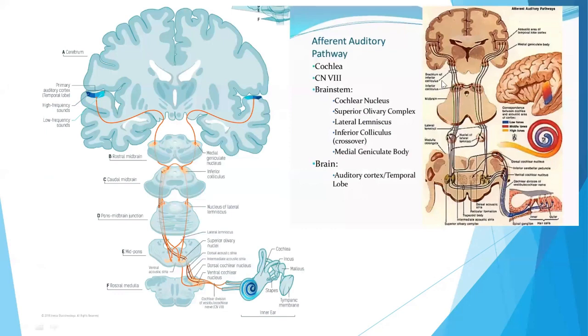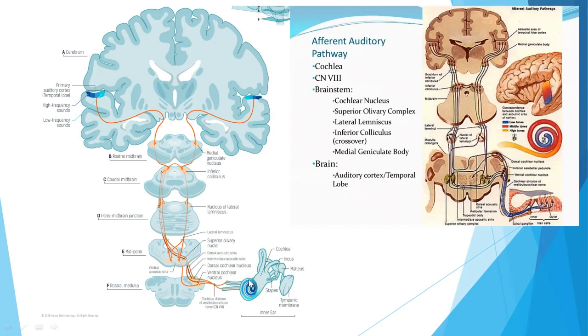So this is your auditory pathway. The sound first travels from the cochlea through cranial nerve 8, then towards the brainstem. In the brainstem it travels through the cochlear nucleus, the superior olivary complex, the lateral lemniscus, the inferior colliculus, then the medial geniculate body. And at last, it reaches the brain in the auditory cortex, which is in the temporal lobe.